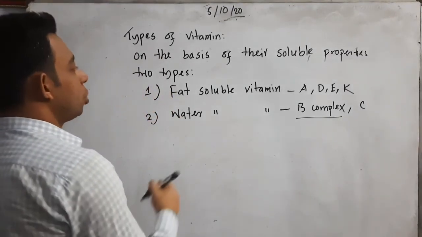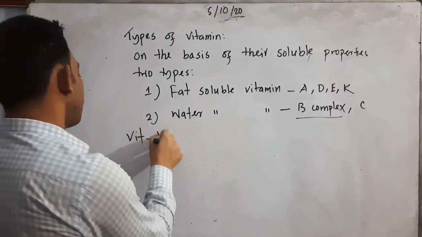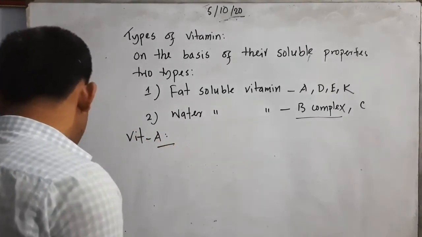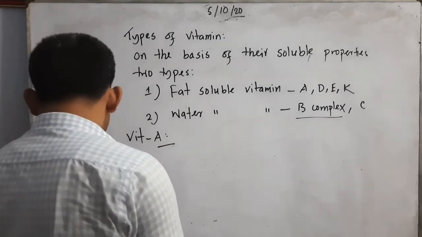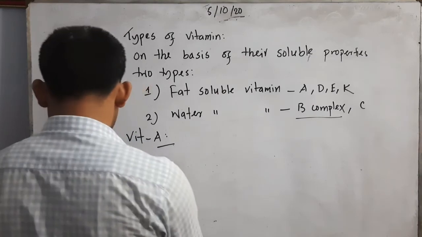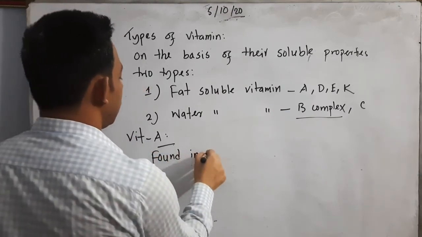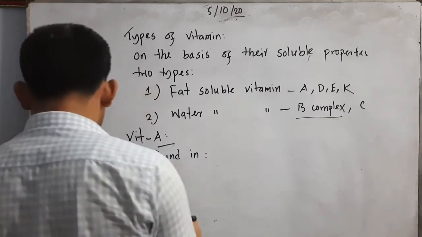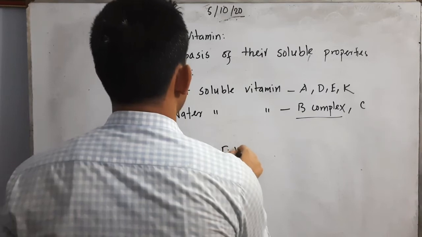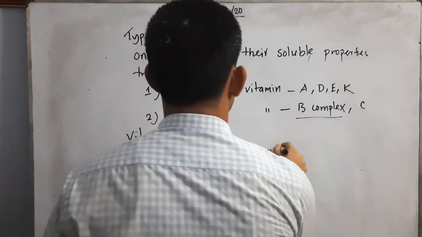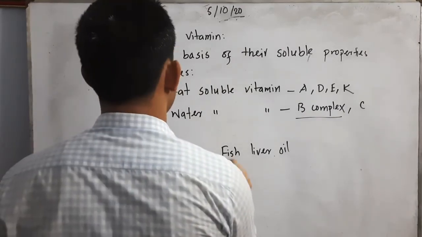Now we will go through the detailed study of vitamin A. According to our book, it is found in fish liver oil and animal fats.